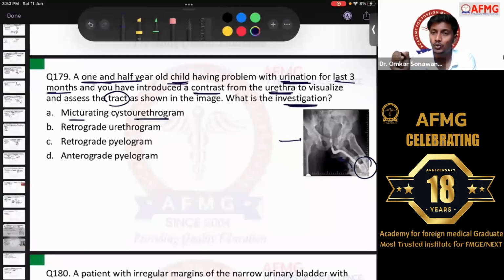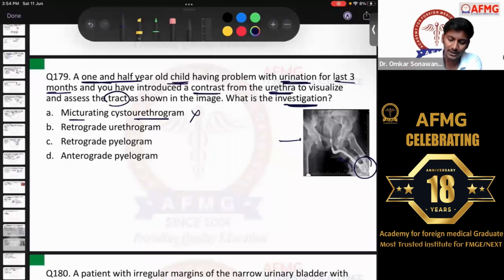I told you MCU or micturating cystourethrogram is the investigation of choice for vesico-ureteric reflux or for posterior urethral valve in a male child. Okay? But over there, you inject a dye directly into the urinary bladder, first thing. And second, the X-ray is usually taken, or the serial X-rays are taken when the child or the patient is urinating. Here, the child is not urinating. Rather, the dye is traveling backwards and then you take an X-ray. So it cannot be a MCU or micturating cystourethrogram. Okay, here you cannot visualize the bladder also properly.